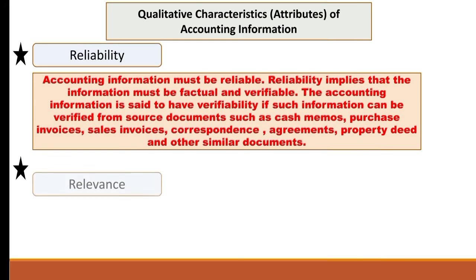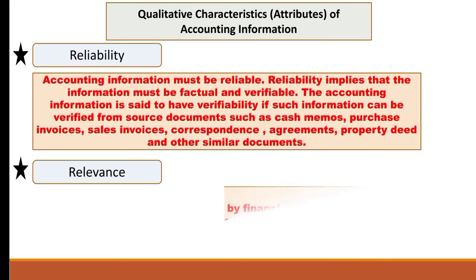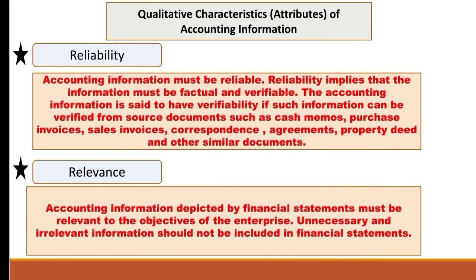Second is relevance. Now what does relevance mean? Accounting information depicted by financial statements must be relevant to the objectives of the enterprise. Unnecessary and irrelevant information should not be included in the financial statement. So how can we say the information is relevant? To be relevant, the information must be capable of making a difference in decisions. That is, it must help the management, investors, creditors and other users of accounting information in making decisions.